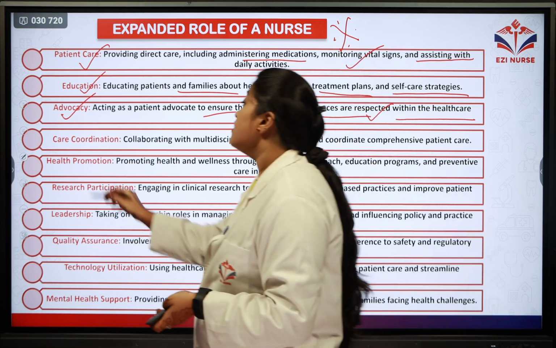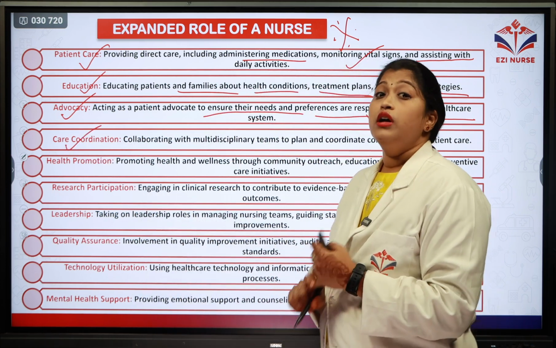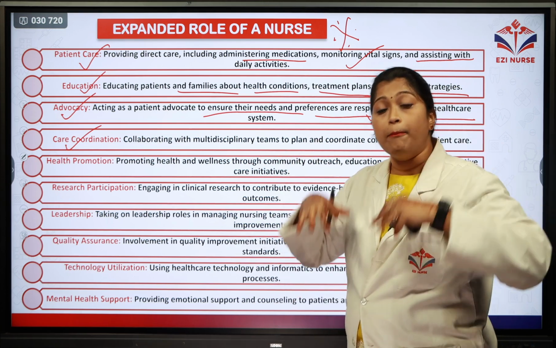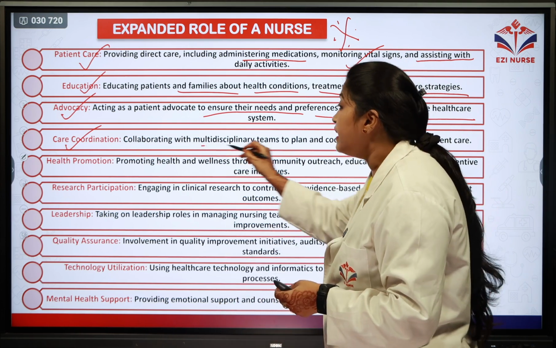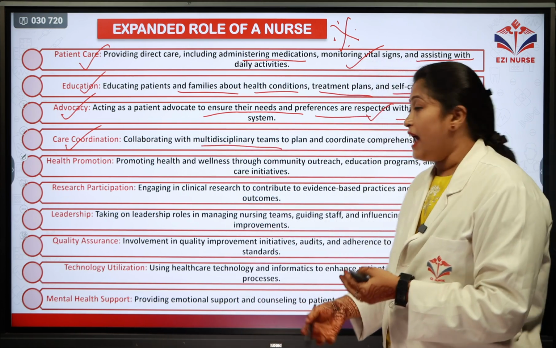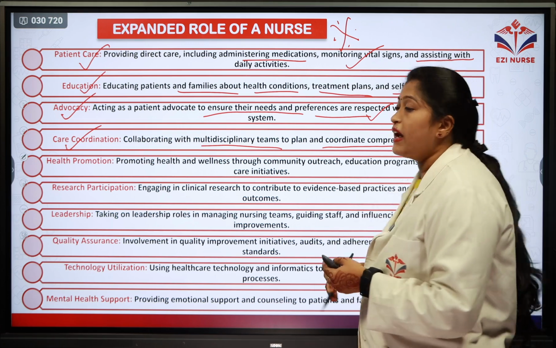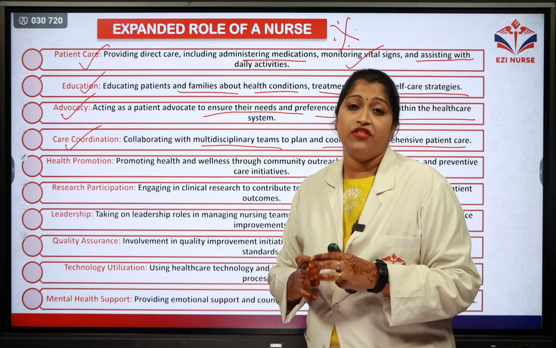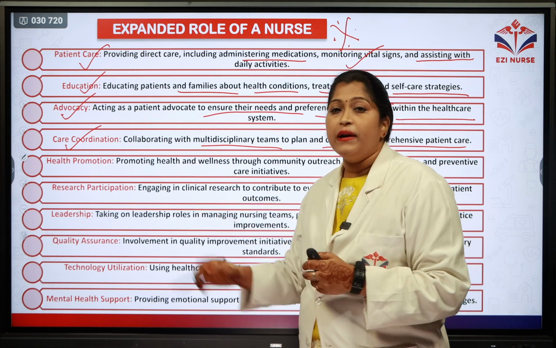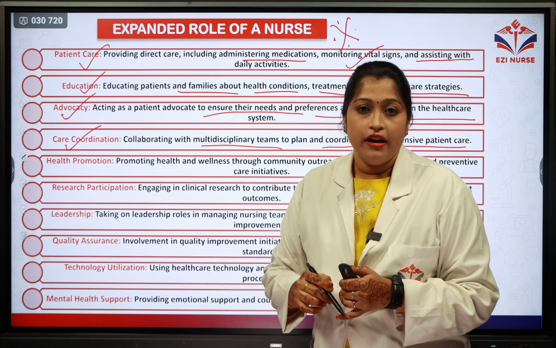And the next one is care coordination. So they are collaborating with the doctors, other healthcare team members, and the multidisciplinary team to plan the care, to coordinate comprehensive patient care. A complete overall care to the patient is given while collaborating with the multidisciplinary team members.